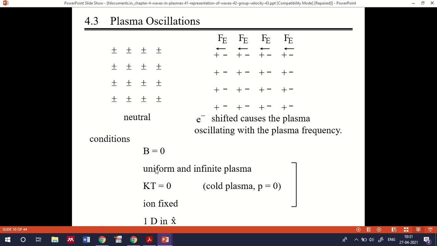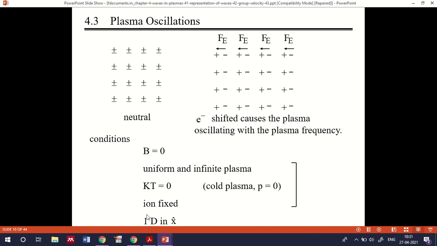For that, the conditions required are that B should be equal to 0, and a uniform and infinite plasma should be there, and the energy kT will be equal to 0, where k is the Boltzmann constant and T is the temperature. For a cold plasma the pressure P will be equal to 0. So we treat the ions as fixed, but the electrons will be oscillating in either direction.